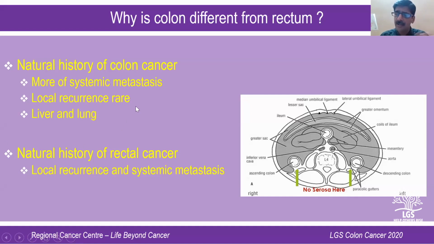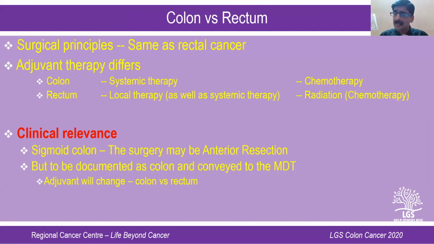But in colonic cancer, you're not too worried about local recurrence. You're worried about systemic metastasis once your surgical part is over. That difference between the natural history of colonic cancer and rectal cancer you should understand to start off with. Surgical principles are the same as in rectal cancer: you need a good margin and a good nodal clearance. But what is different between colon and rectum is that adjuvant therapies are different. The same thing I highlighted when I spoke about rectal cancer.